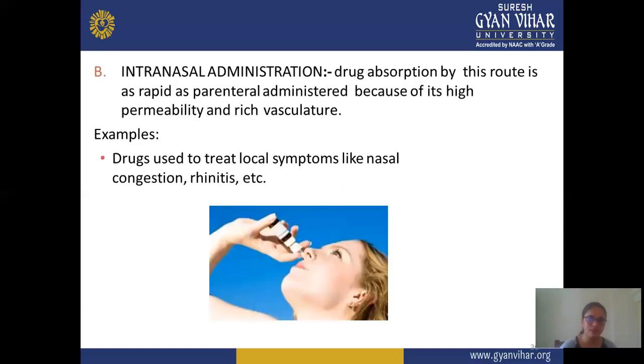Next is intranasal administration. In intranasal administration, the drug is administered by the nasal route, and this is also a good route, similar to the parenteral route, with fast effect and more absorption. Drug absorbed by this route is rapid like parenteral administration because of its high permeability and vasculature. An example is drugs used to treat local symptoms like nasal congestion and rhinitis by this intranasal route.